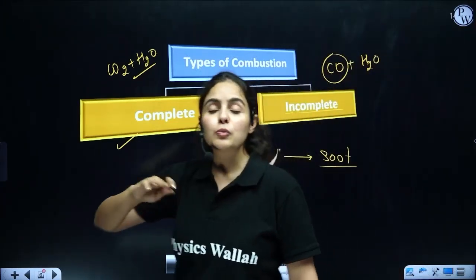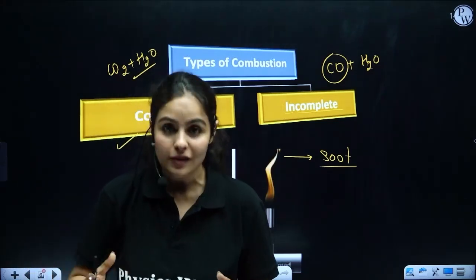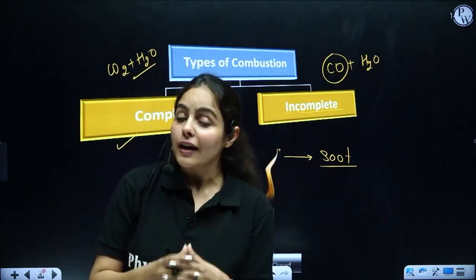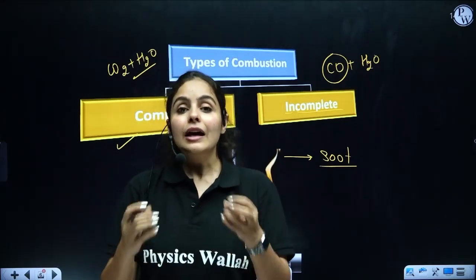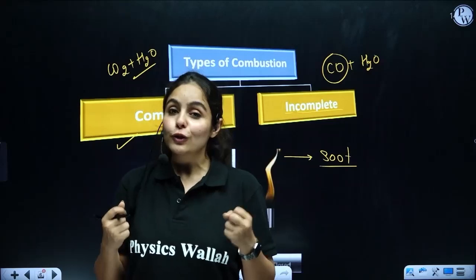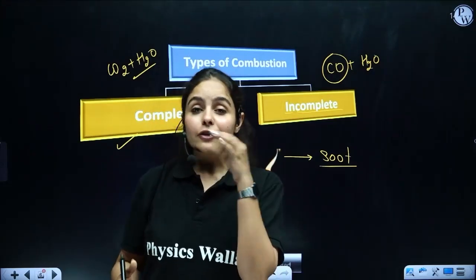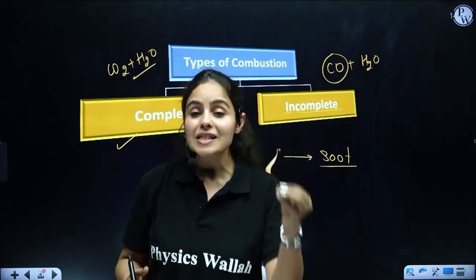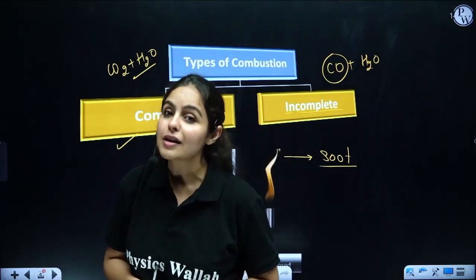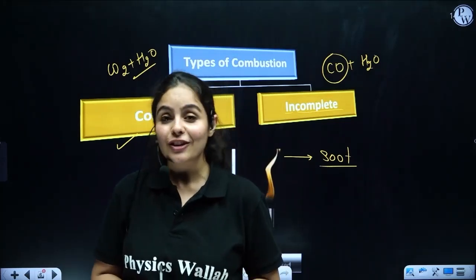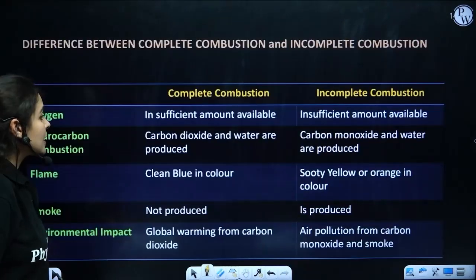And guys, carbon monoxide, we all know that it is the silent poison. So you have to take care about this at your home also, that you should not inhale carbon monoxide for a long time, because you won't be able to recognize it: there is no smell, there is no taste, there is no color. That's why it is called a silent killer. Yes, it's called a silent killer. So there is incomplete and complete combustion.